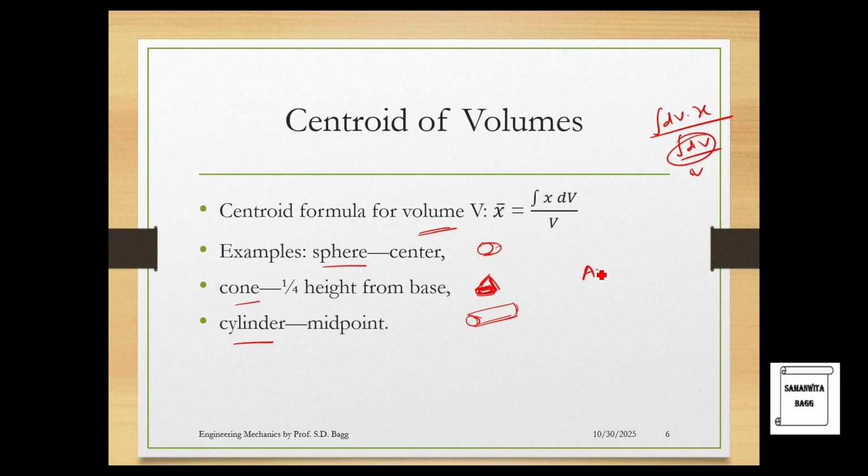When I speak about area, it is multiplication of two parameters. Hence the unit stands as meter square. When I speak about volume, volume is area into another distance d. That is why this is meter square into meter and the unit total is meter cube. So here if you observe, we are speaking about a three-dimensional figure and not a two-dimensional figure.